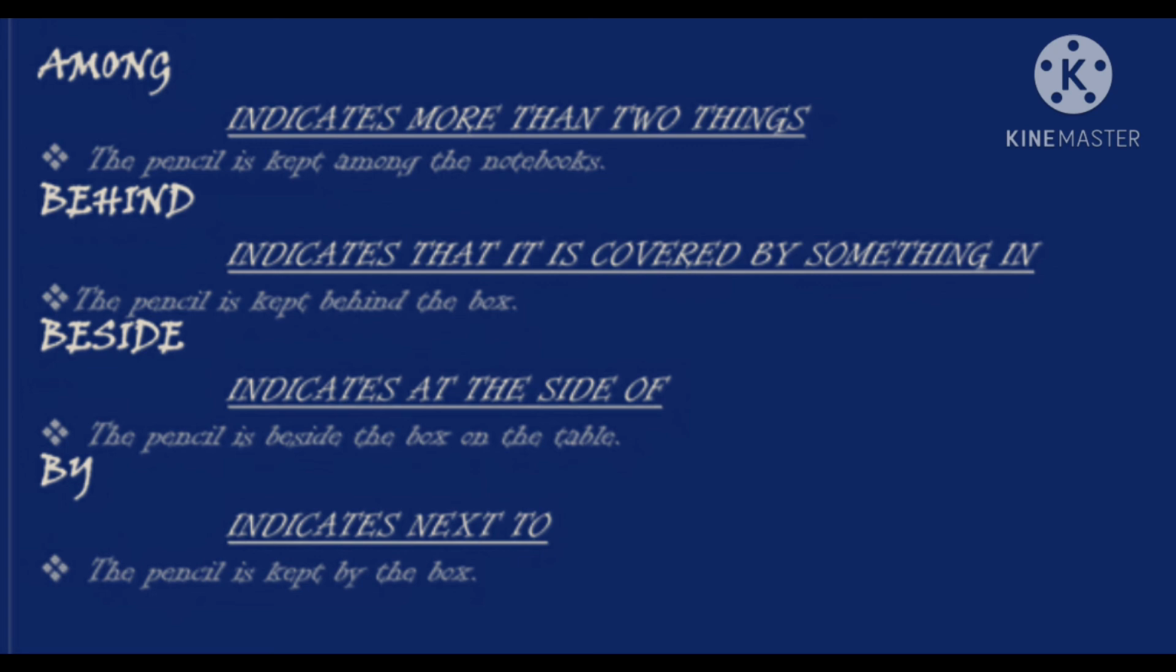Behind indicates that something is covered by something. The pencil is behind the box. Beside indicates at the side of. For example, the pencil is beside the box on the table. That means at the side of the box. By indicates next to. The pencil is kept by the box.